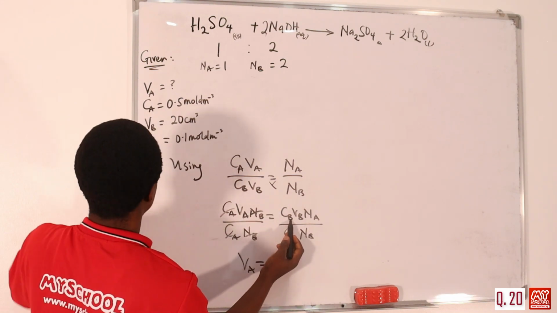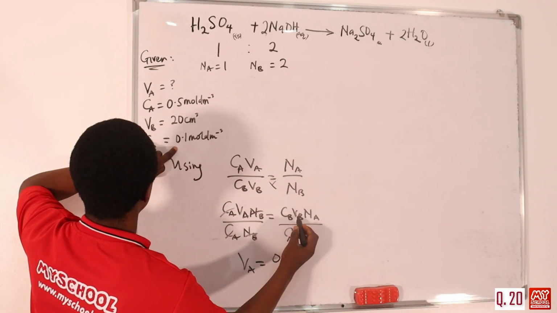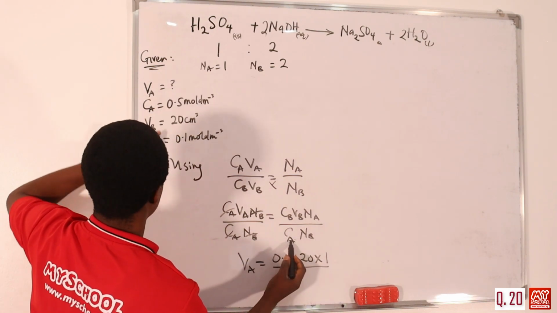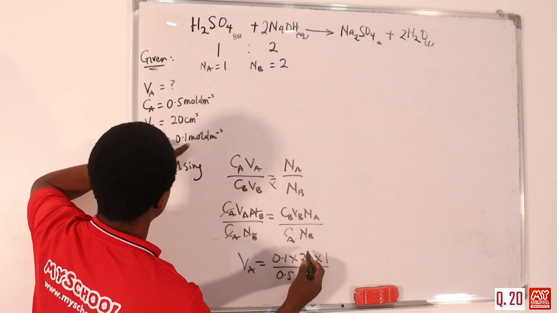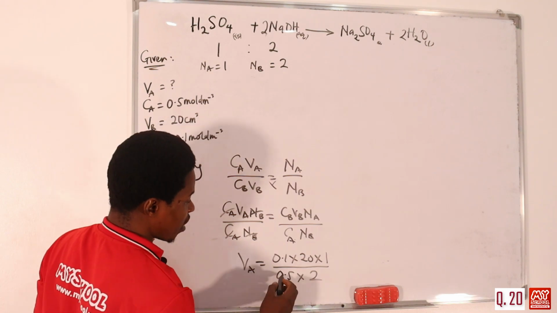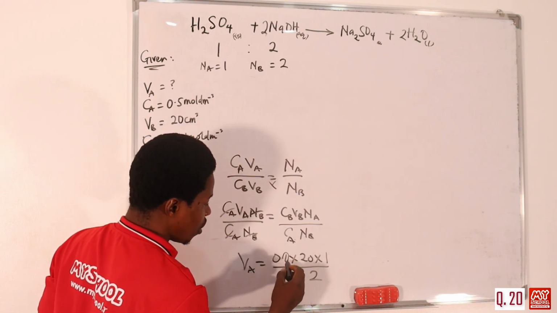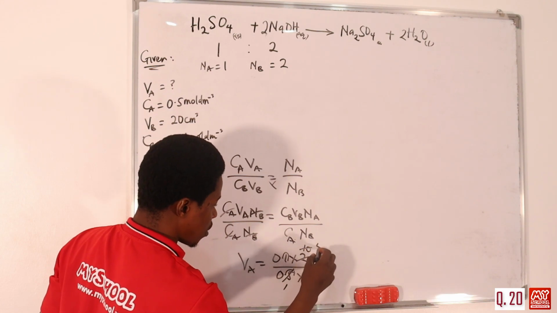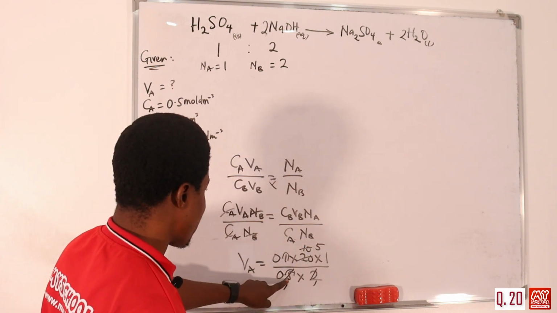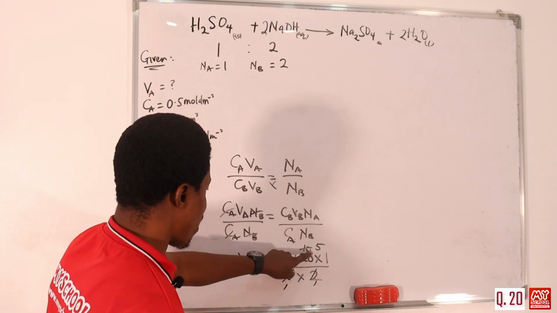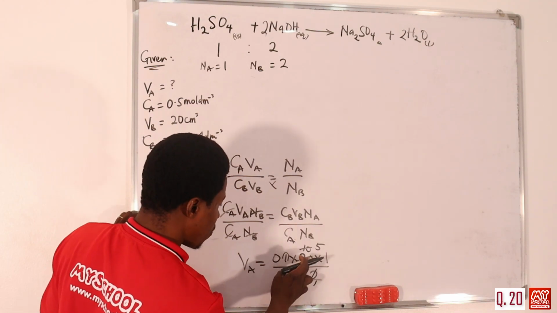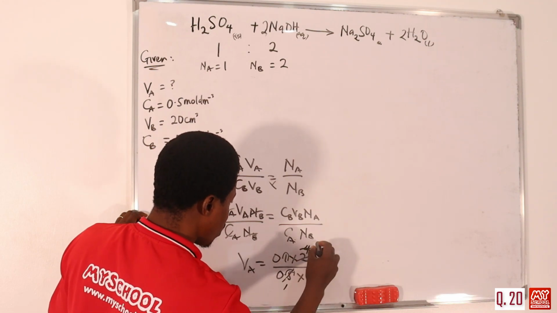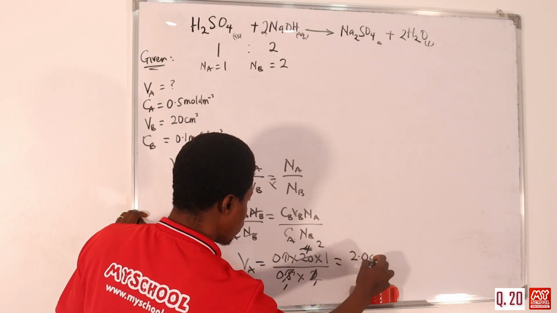So Va will be equal to Cb, the concentration of base, 0.1, multiplied by the volume of base, 20, multiplied by the number of moles of acid, 1, all over Ca, the concentration of acid, 0.5, multiplied by the number of moles of base, which is 2. Simplifying, 0.1 over 0.5 is 1 over 5, and 5 in 20 is 4. So 4 times 1 over 2 gives 2.0 cm³.